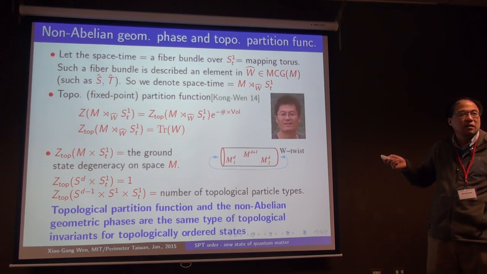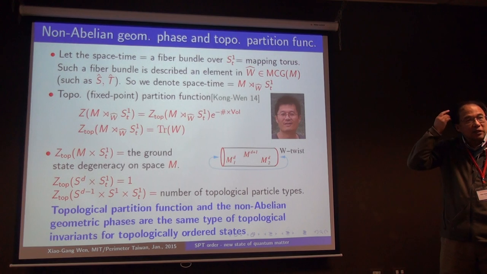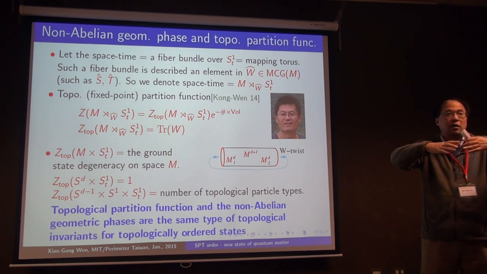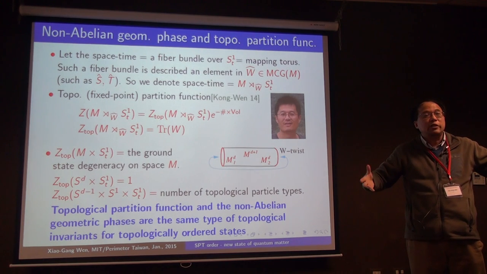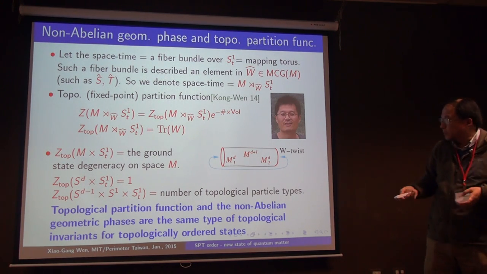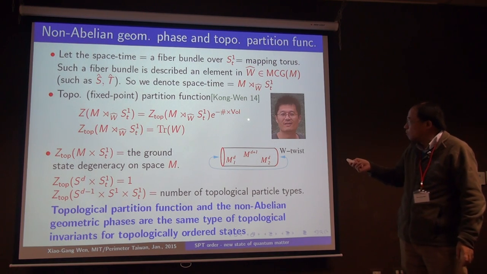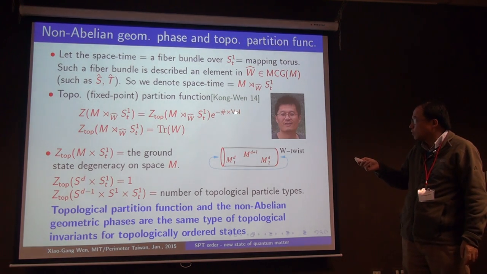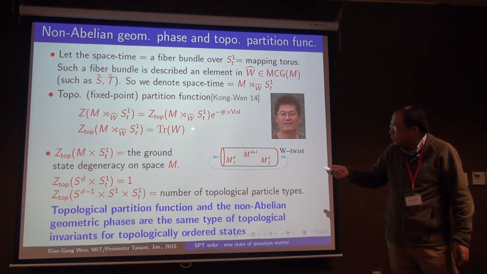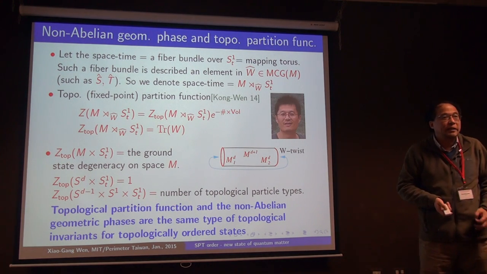So there's just the volume term. And this notion is very much like topological entanglement entropy, where we have the area term, which is not universal, but the constant term is universal. Here it is the same thing. The volume term of a partition function is not universal, but when you extrapolate back to the zero volume limit, then you get the universal topological partition function.